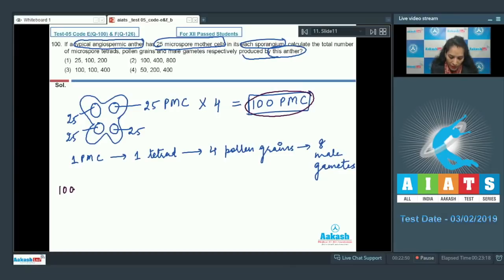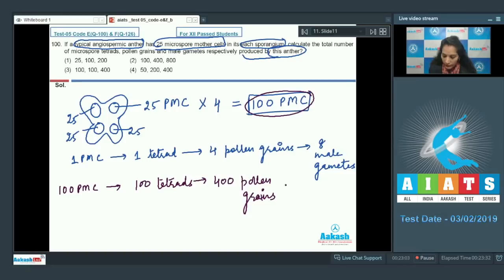So 100 pollen mother cells will give you 100 microspore tetrads, 400 pollen grains and 800 male gametes, because you have to multiply this by 100, which gives you this, again 100, again 100 and then again 100.